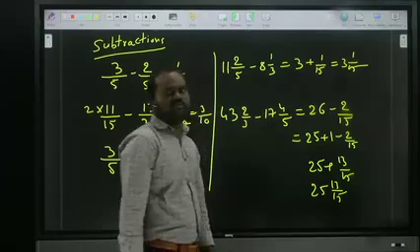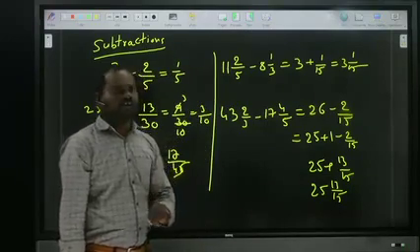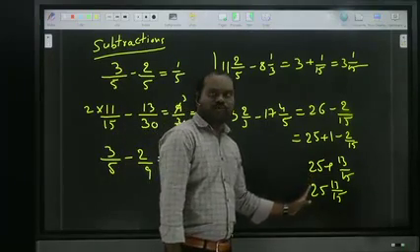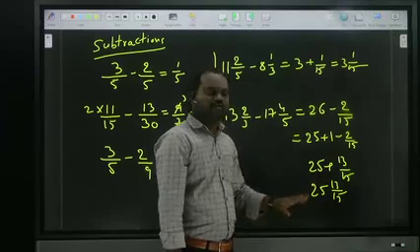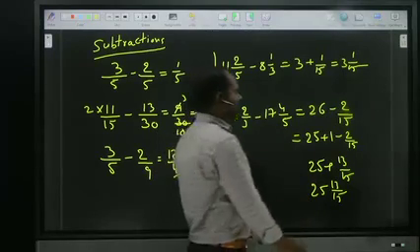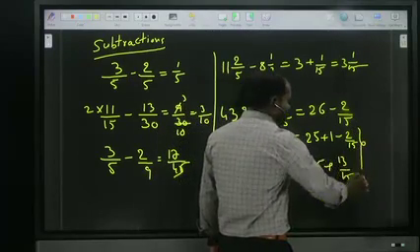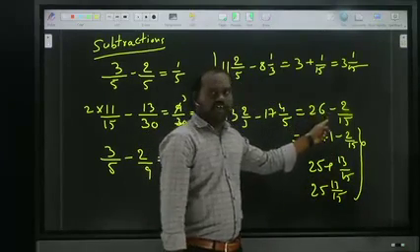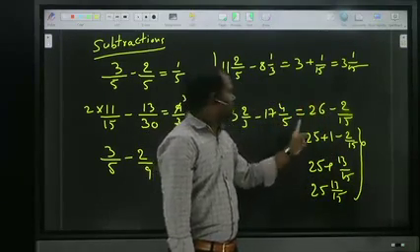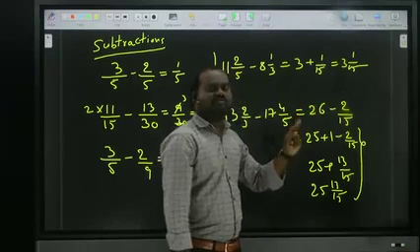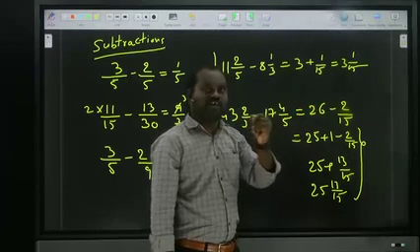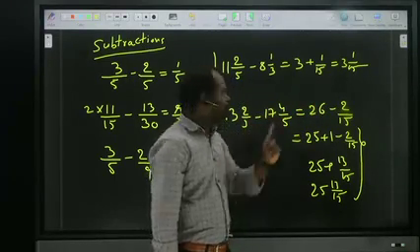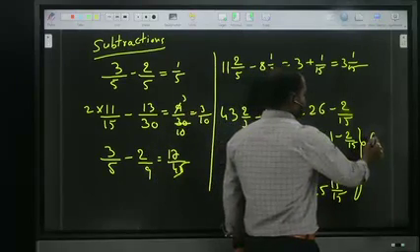25 13 by 15. For your idea, I showed it clearly, we will get it in this way, but no need to do this much lengthy work. Still we can make it short. Shall we see how to shorten it? Don't write this. Whenever you are getting a negative, first of all make one reduced from that 26. First of all, chalo, write down 25.